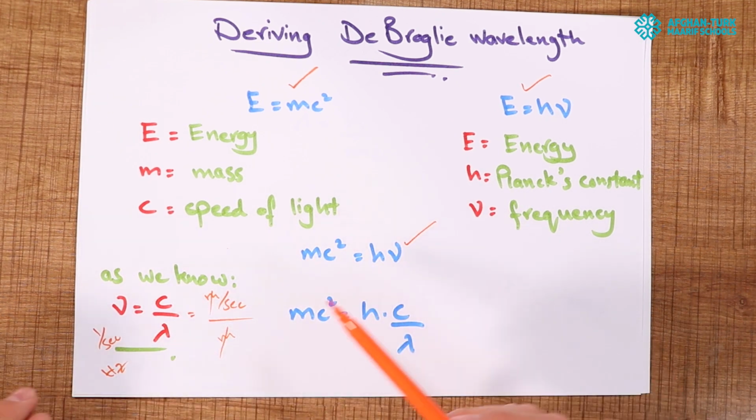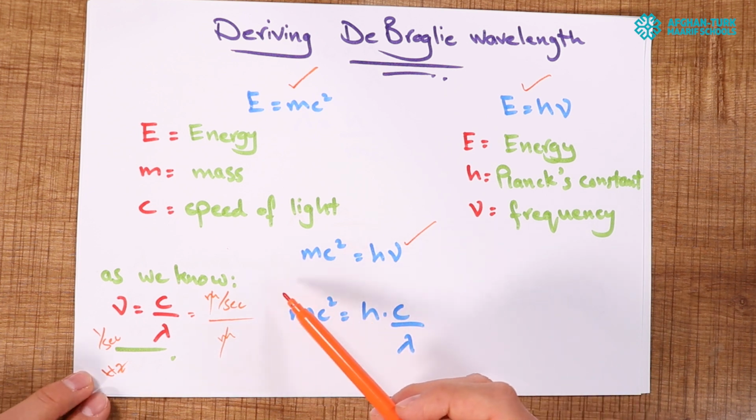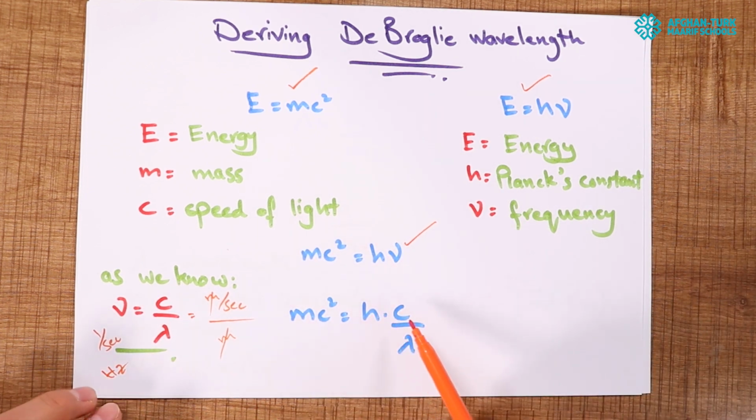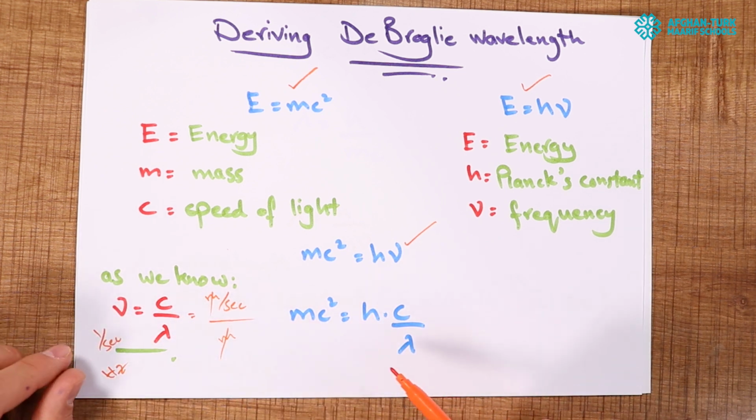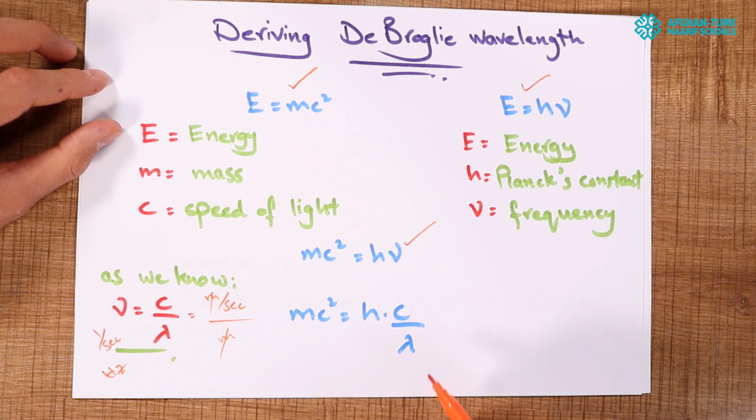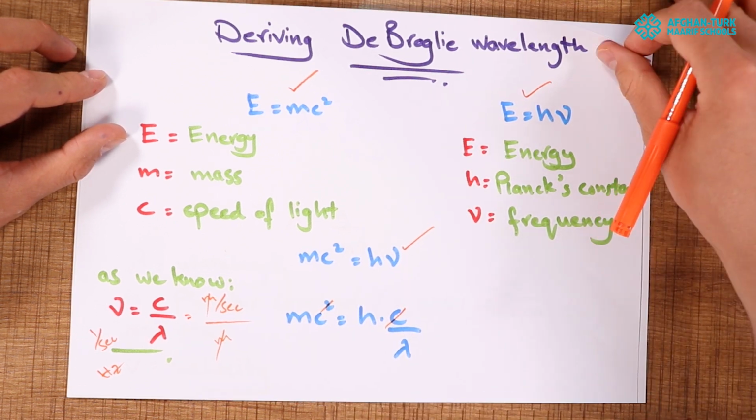So right now de Broglie substituted the frequency with c by lambda. Over here we can see that mc squared is equal to h times c by lambda. We can cancel this c with the square. What's the remaining?